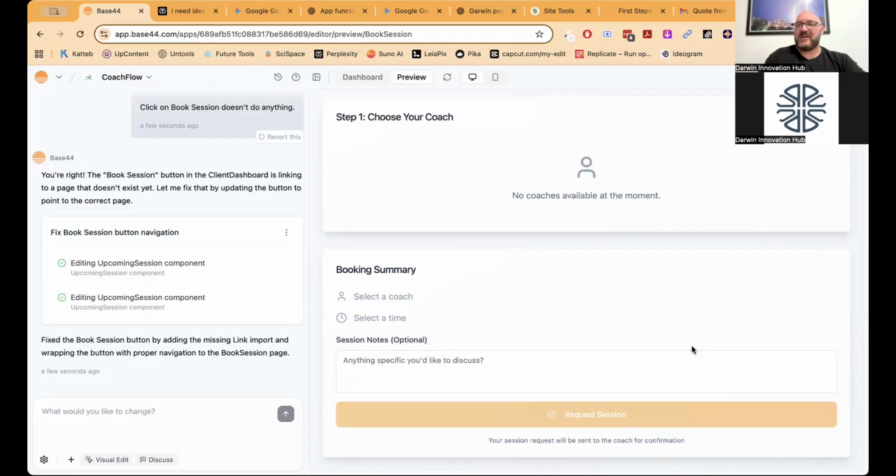So that's where you go, okay, maybe I can do this. You don't have to code. I'm not coding anything here. You don't need to know how to code. What you do need to understand is what you need your system to do. So either go to a system that already does it and say, hey, Base44 or Google Gemini or ChatGPT, tell me all the features, tell me all the things that this particular piece of software does. Or you go, I've got a step-by-step set of instructions I want to do.